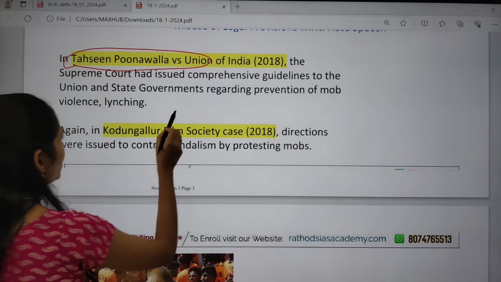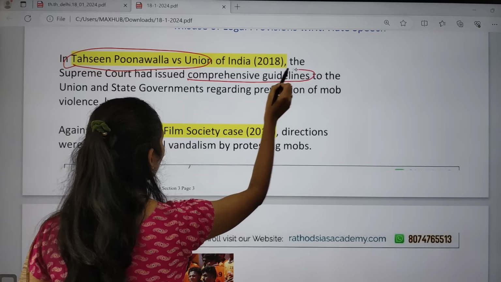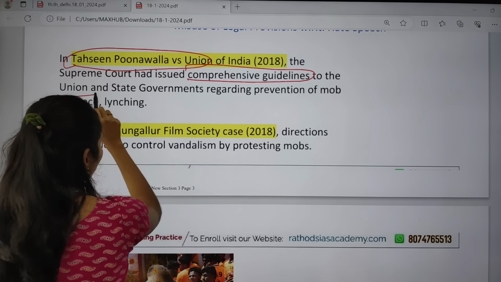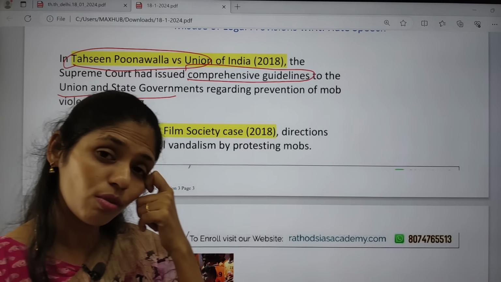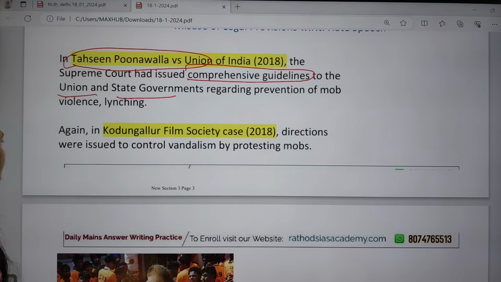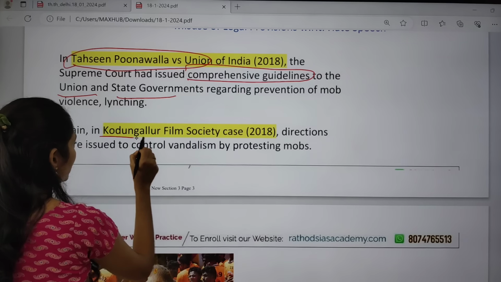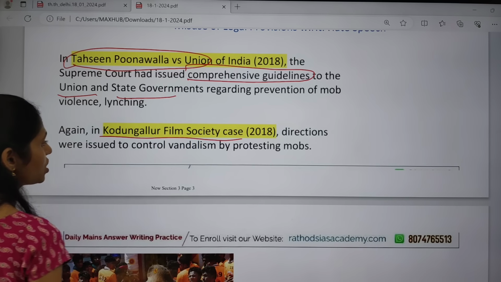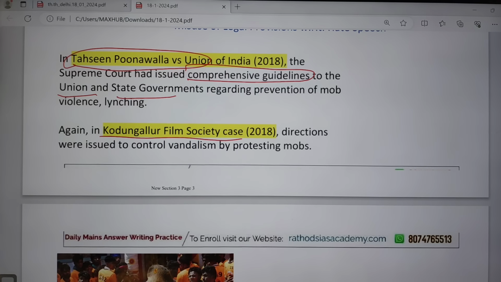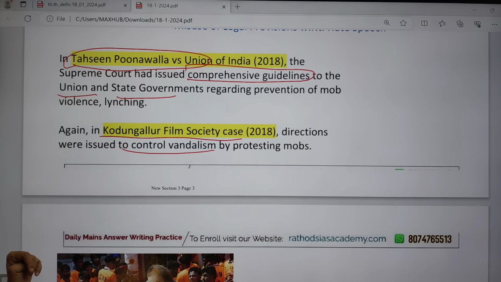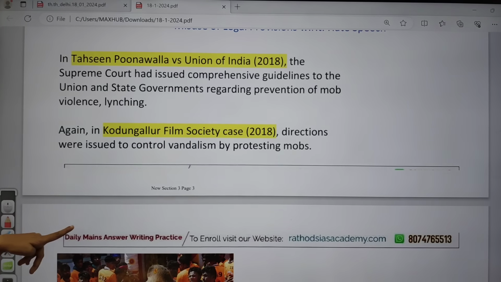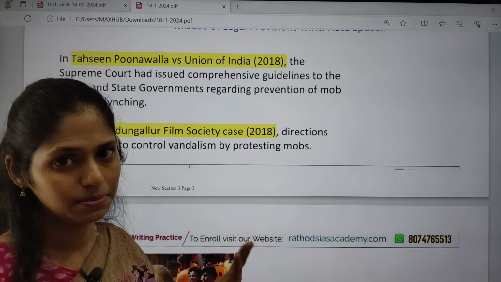Here the Supreme Court said that we need comprehensive guidelines for the Union as well as state governments regarding how we can prevent mob violence, hate speech and lynching. And again, in the Kodungallur Film Society case of 2018, directions were issued to control vandalism and to protect against mobs. So this is about hate speech in detail.